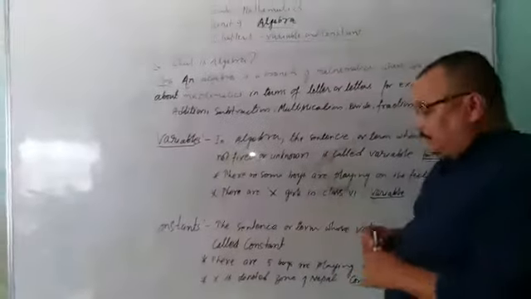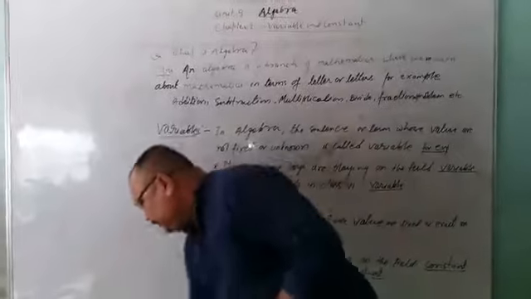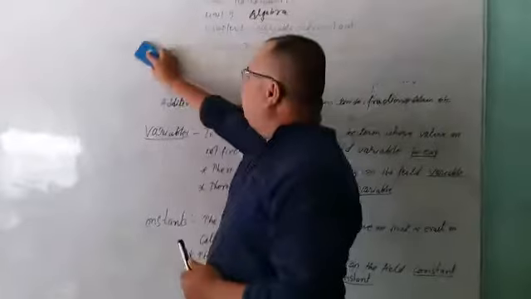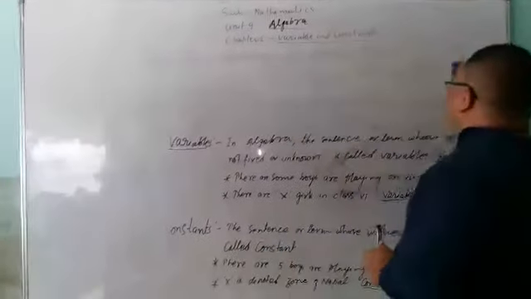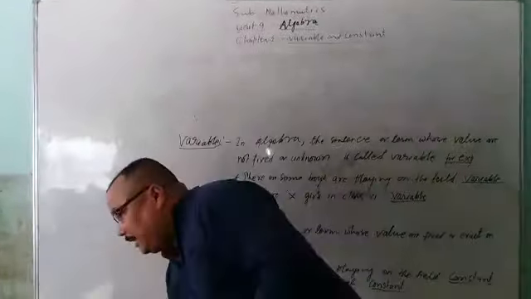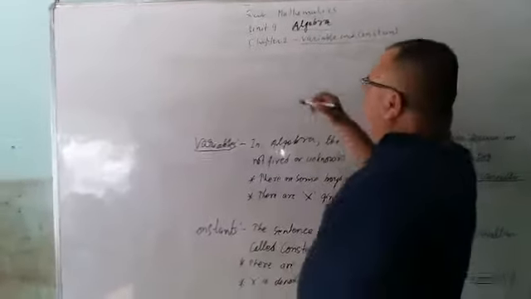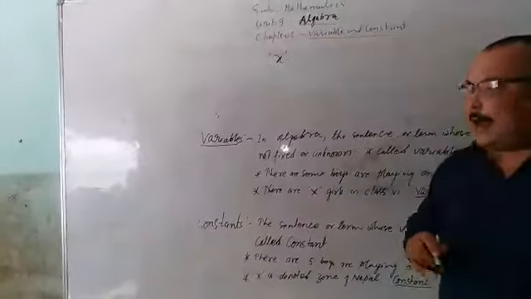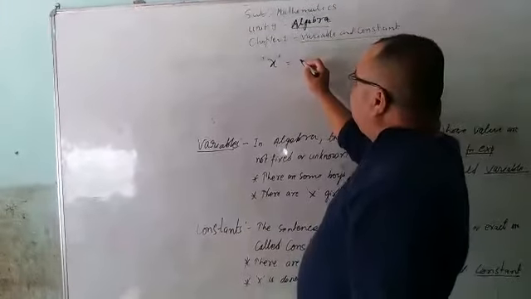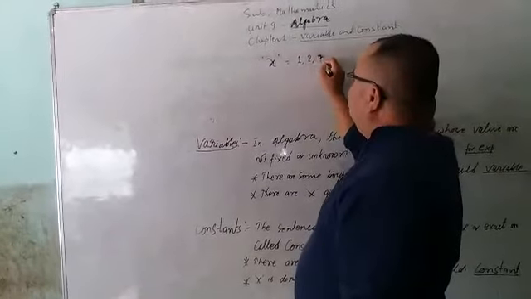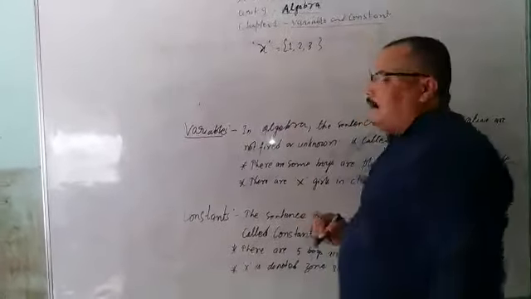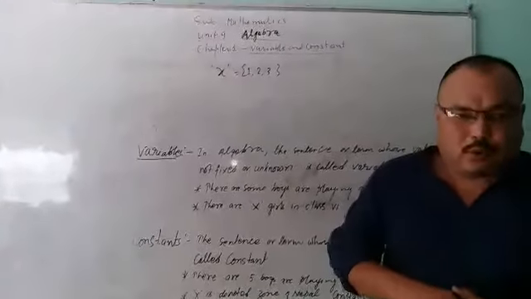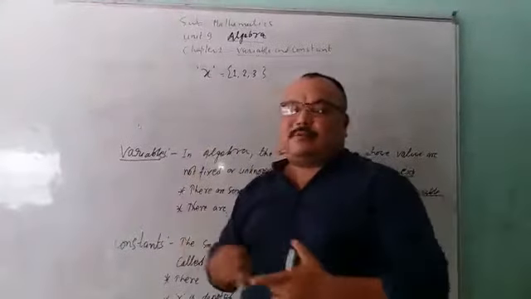Another sentence: if the value of X is not a single value, there is more than one, then X is also a variable.